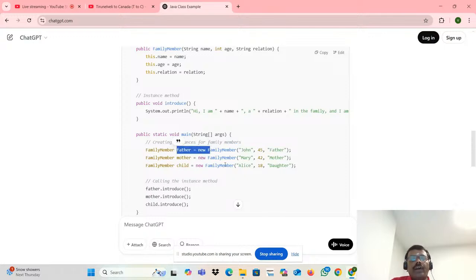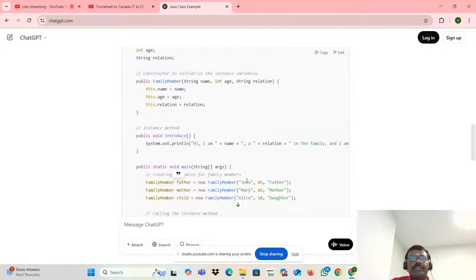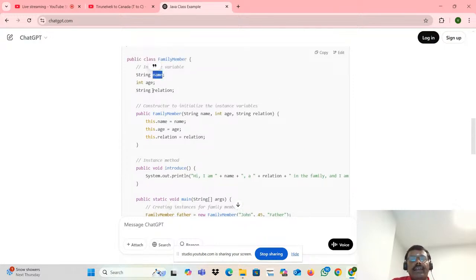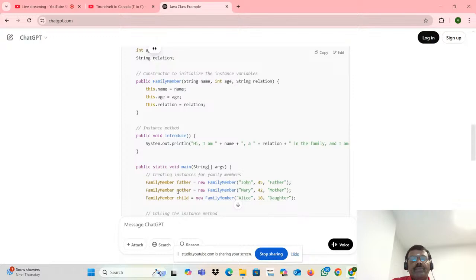This father object contains John, 45, father. Where will it go? It will go here. This 45 will go here. Father will go here. So the father object contains, what is that? Name is John, age is 45, its relation is father. Similarly, mother object: Mary, 42, mother.